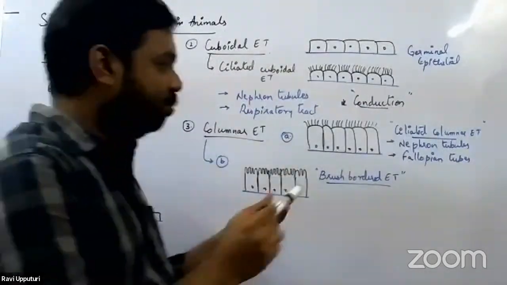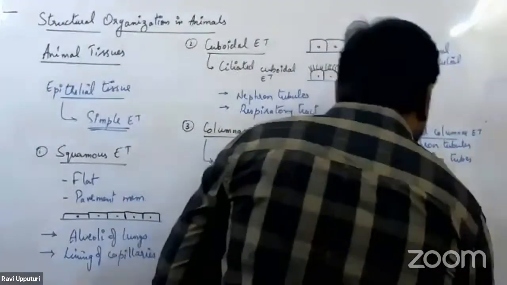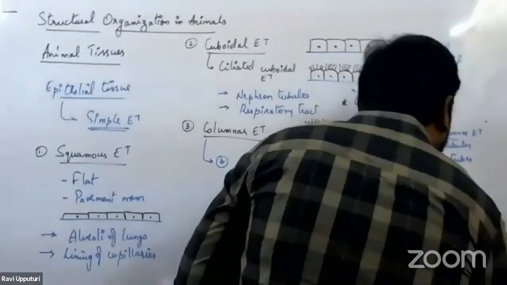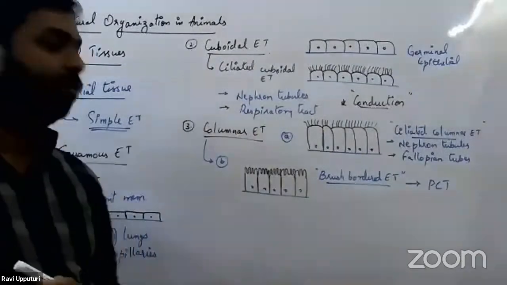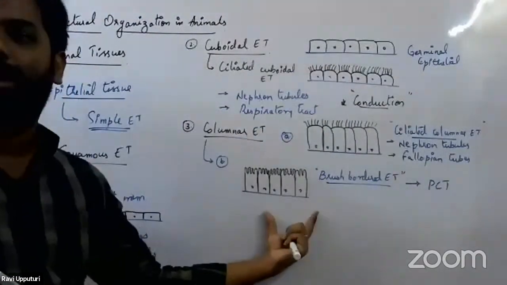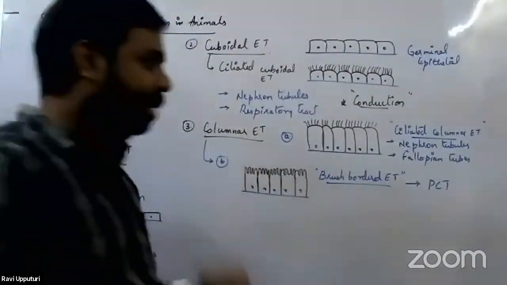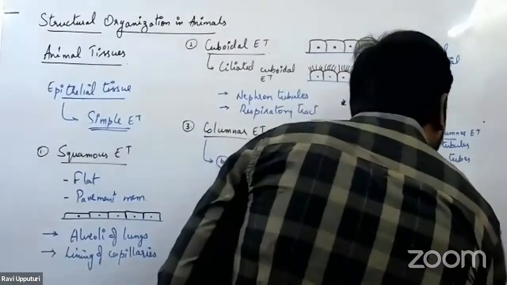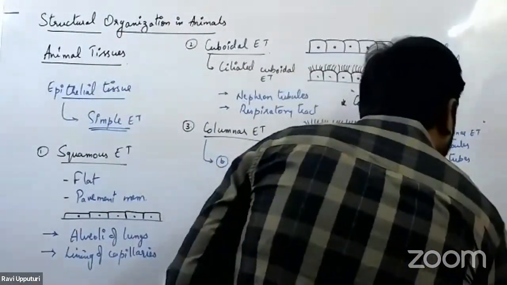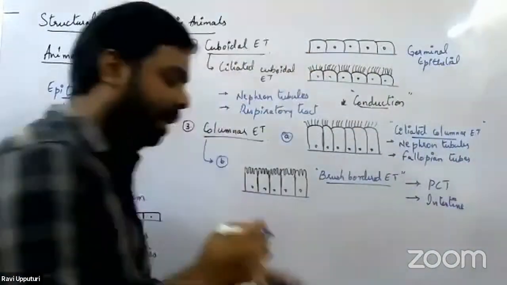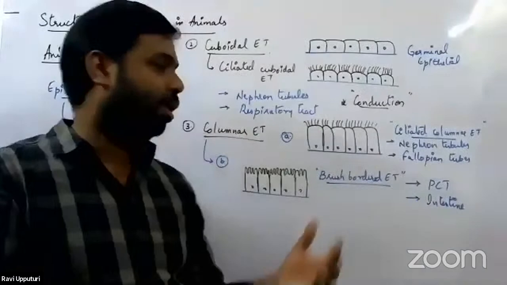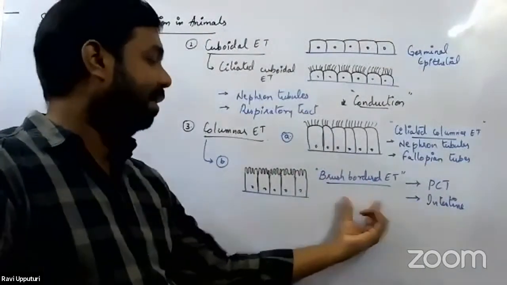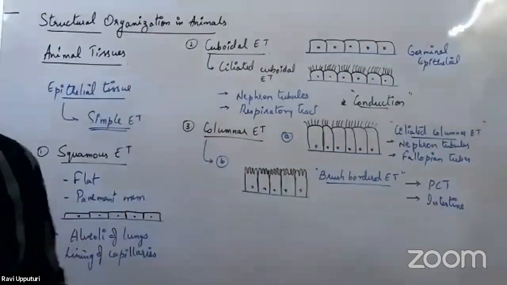Now where exactly does absorption happen in our body? The first place where there is absorption happening is the PCT, that is the proximal convoluted tubule. So in the proximal convoluted tubule, we would have this brush bordered epithelial tissue being present. Second place, we are all very much familiar with this, is the intestine. So in the intestine again, we would have this brush bordered epithelial tissue being present. So this is what we have with the brush bordered epithelium, the second modification of the columnar epithelial tissue.